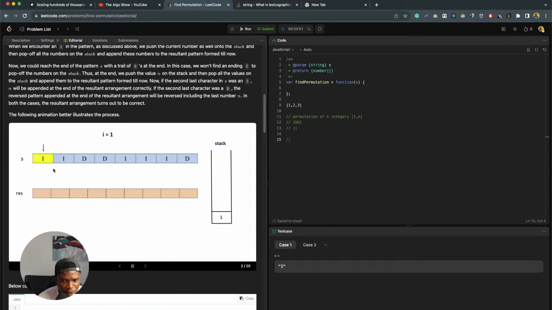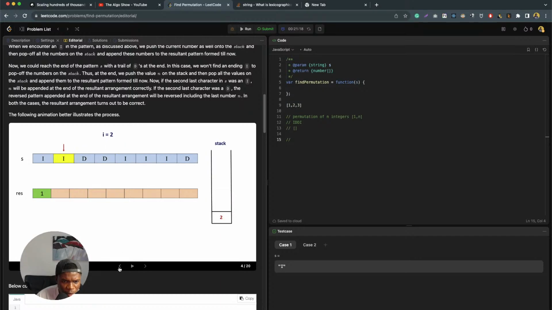So we have a stack and we have the pattern. We push in 1, push in 2, D. Wait a minute. So this is the stack, and this is the result. Let's go back.